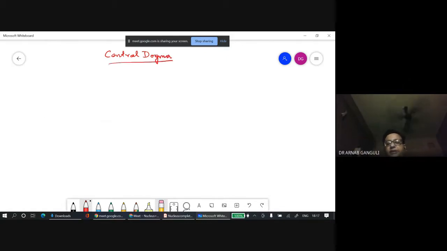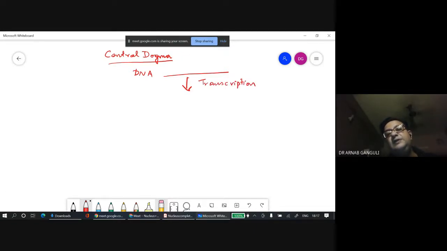The central dogma says that if this is the DNA, through the process of transcription, RNA is made. This RNA in eukaryotes is processed to form messenger RNA.